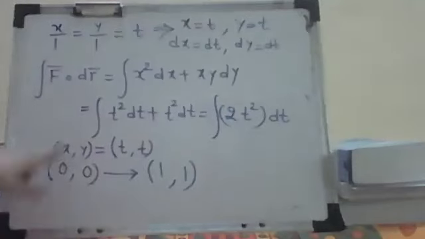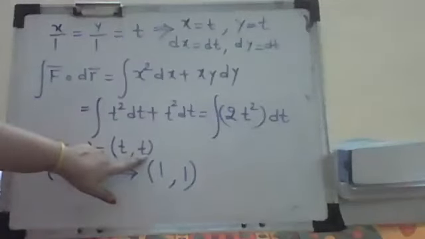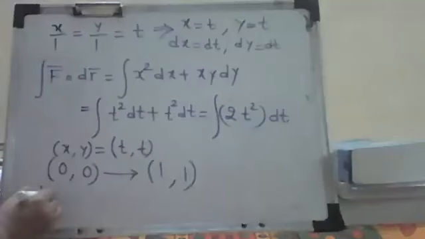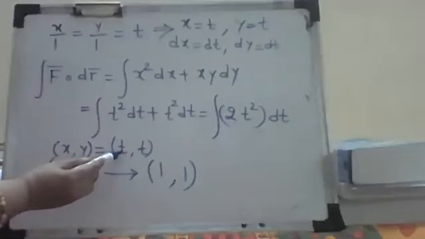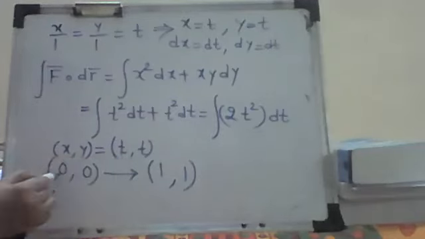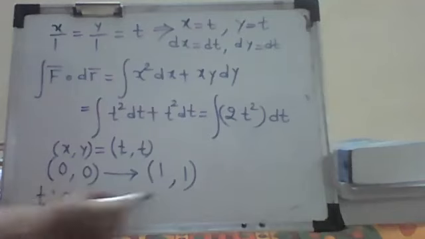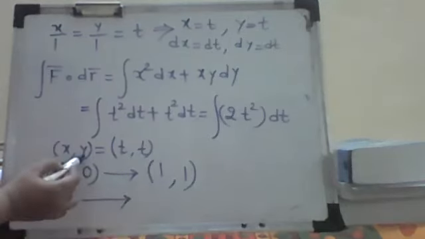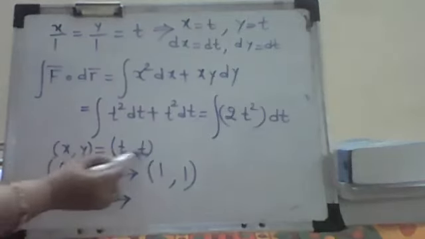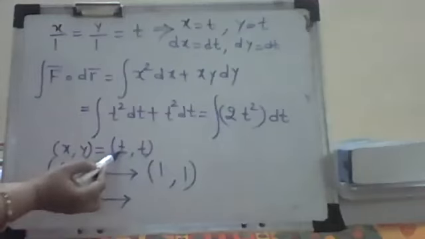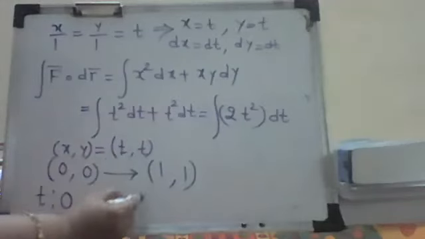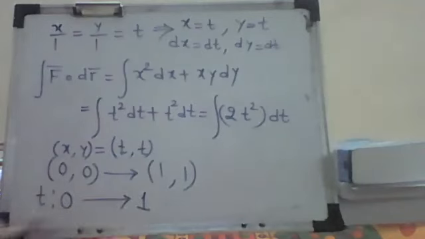For which value of t do you get the first point 0, 0? When I put t as 0, I get 0, 0. Now for which value of t do you get 1, 1? If I put t as 1. So t will vary from 0 to 1.